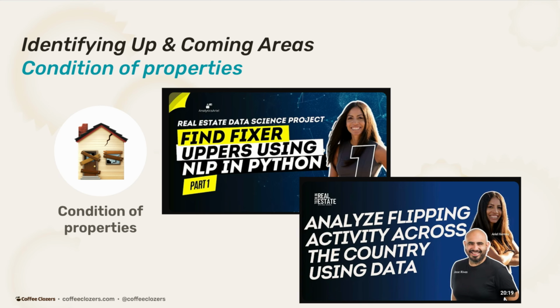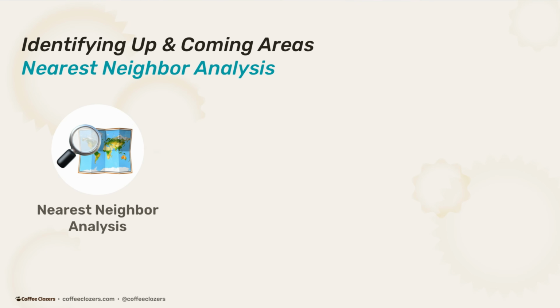And if you wanted more information specifically on this flip activity, I have a 3-part series on how to use NLP and Python to identify fixer-uppers. As well, I have a conversation with our co-host Jose to discuss flipping activity across the country using Real Estate API, and he has that Python code in GitHub to use as well. The last of the three that we also look at for identifying up-and-coming areas is nearest neighbor analysis.